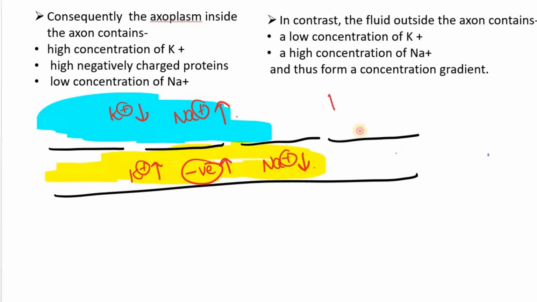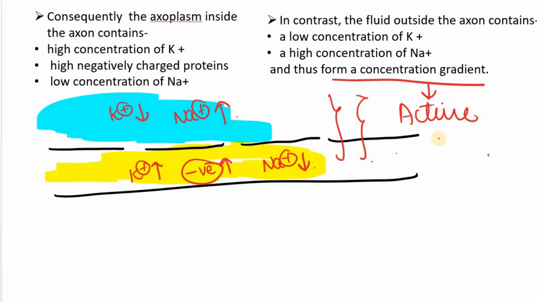Hence this forms a concentration gradient across the membrane. और ये जो concentration gradient form हुआ है, this is maintained by active transport of ions through the membrane.